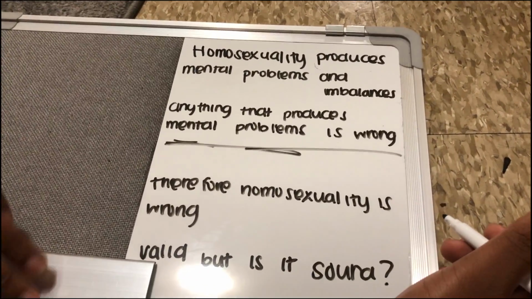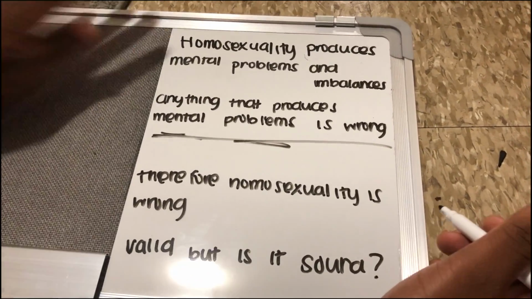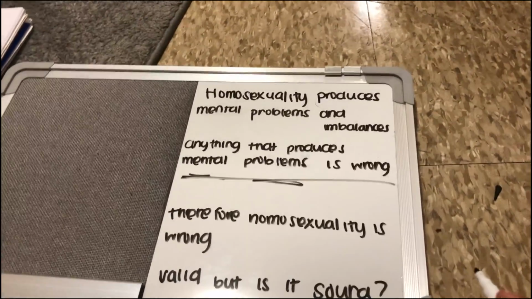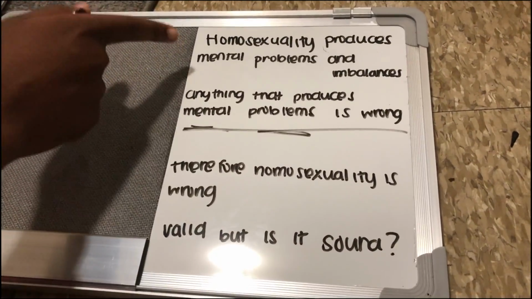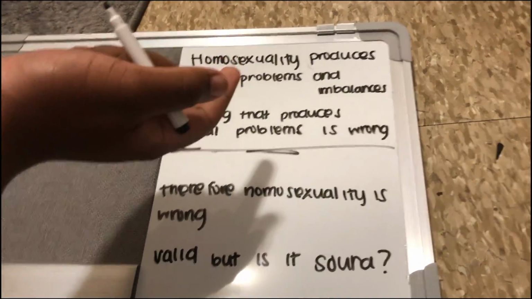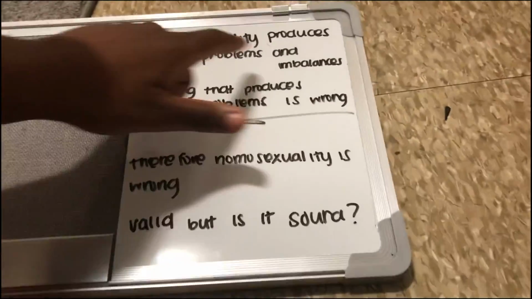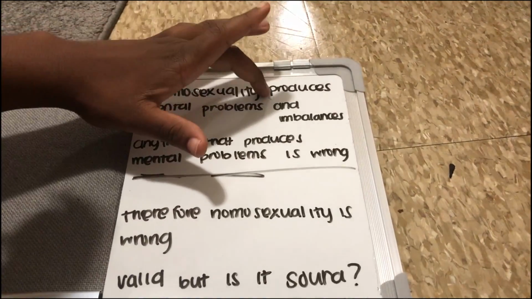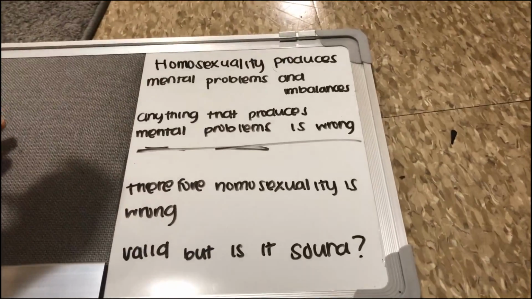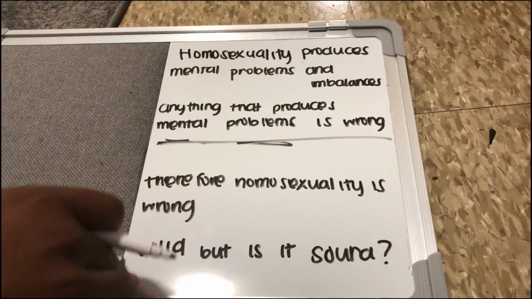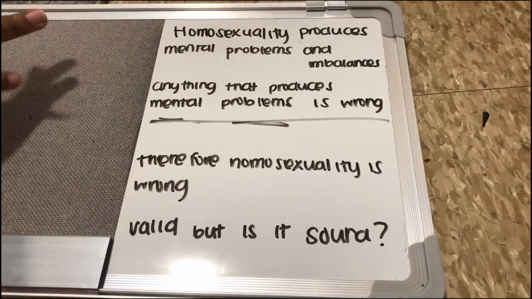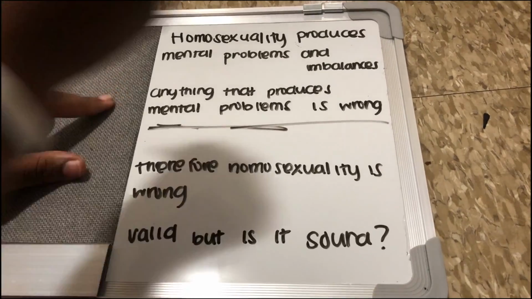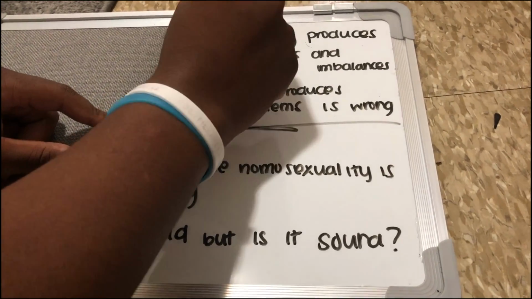So let's go back and explain our premises. The first premise states that homosexuality produces mental problems and imbalances. For this one, it depends, because homosexuality can produce mental problems and imbalances, but that's not the only factor. Other factors such as your family or the way society views one person can play into why you have mental problems because of homosexuality. So looking at our second one, we can label this one as it depends.